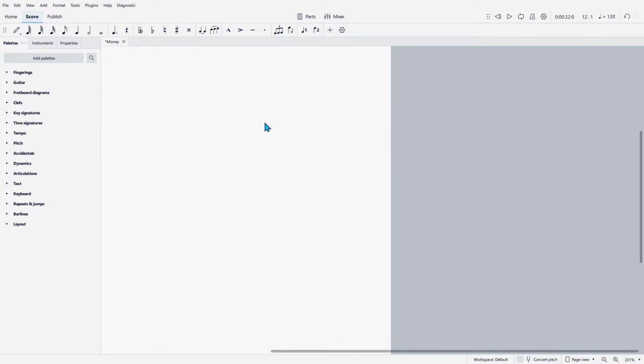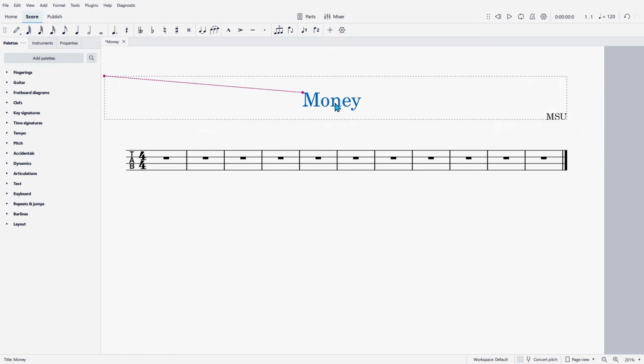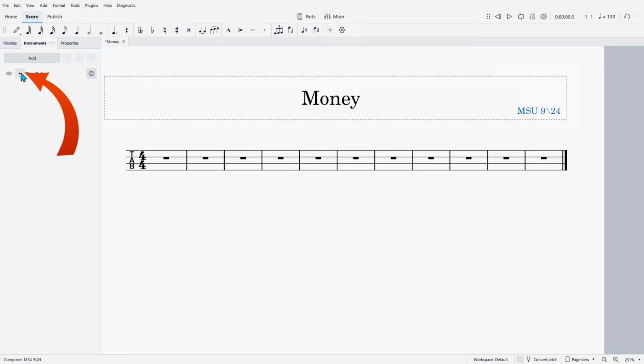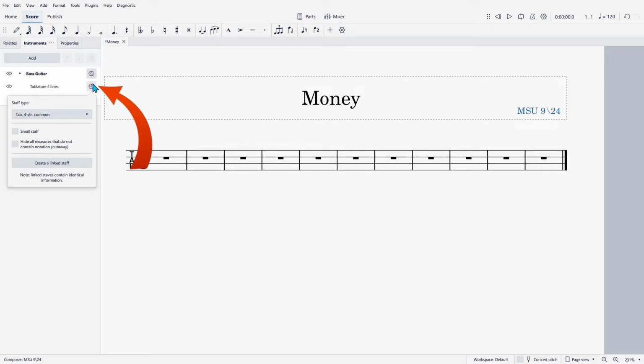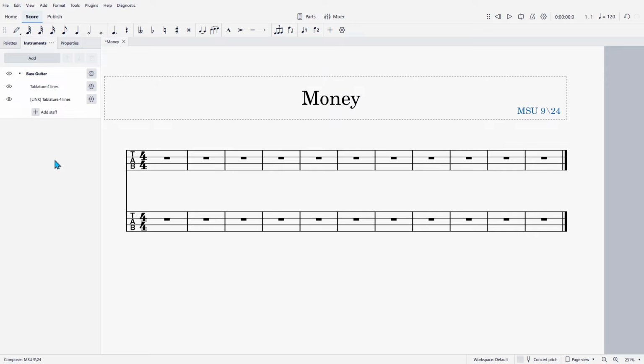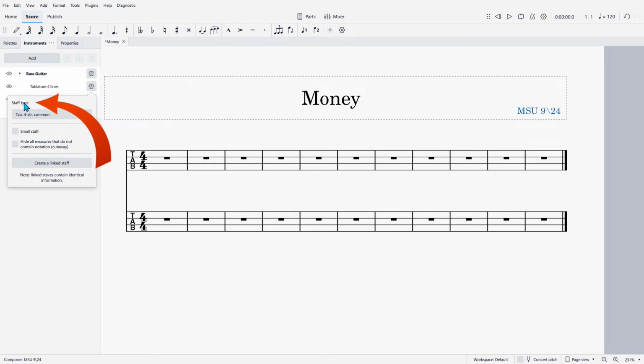Hold Control, put this in position, move things around. And now we can set up our instrument. So go up here to Instruments, click on the little play button here, go over to the tool icon, come down to create a linked staff, go back to the tool icon, go to staff type, and select standard.